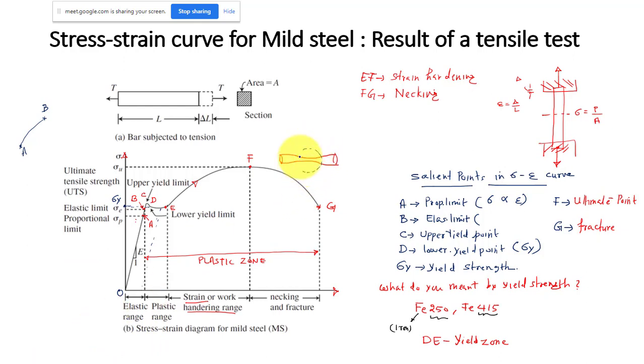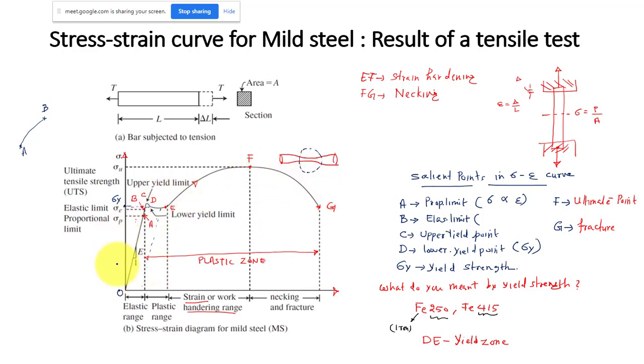So that means once you cross the ultimate point, the area keeps on reducing, but that reduction in the area is all localized to a particular point. Finally, it is going to break along this point, and this region is known as the necking. So finally, this is your entire stress strain diagram.